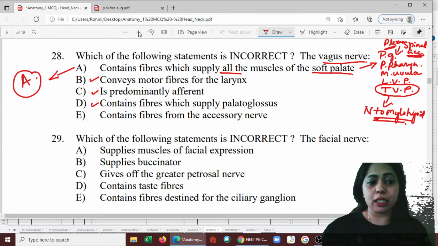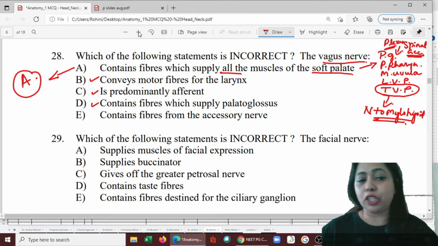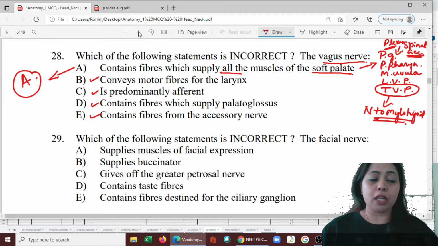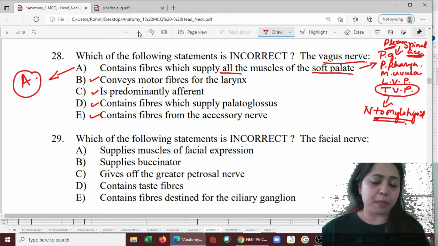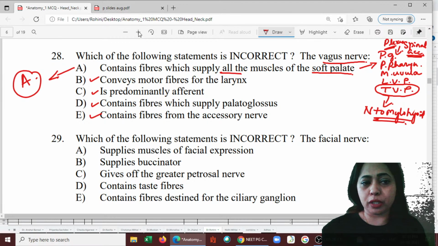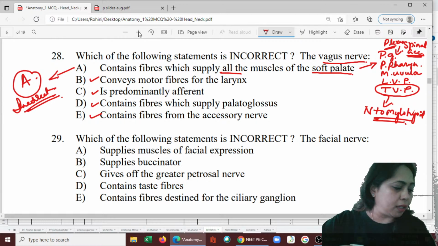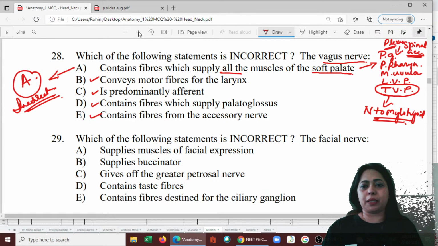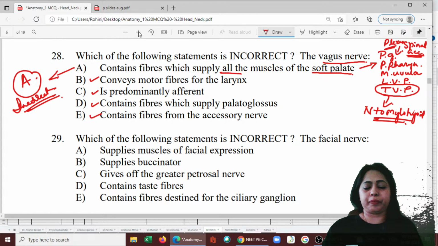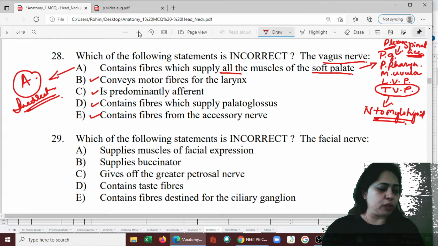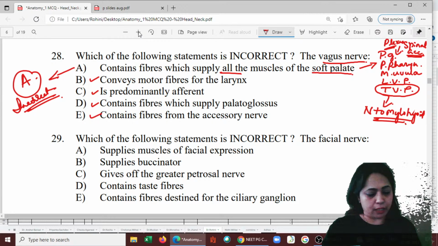It contains fibers from the accessory also. Yes, because that is what forms the pharyngeal plexus. So this is also correct. All the statements are correct except for one, that is the A option. So A option is incorrect. It doesn't hold good here. Okay, so that is the answer. All right, let's move to the next one. Let's see.